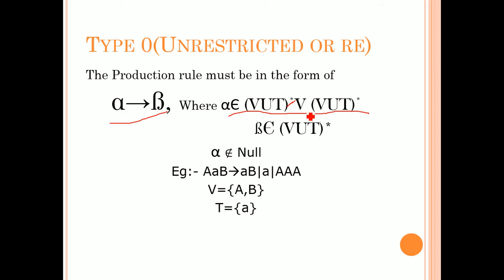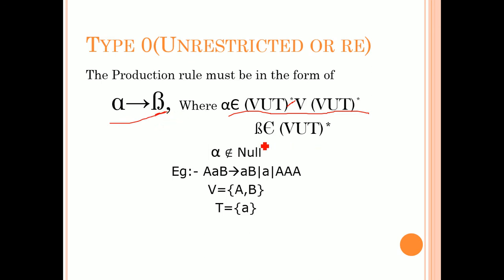Here you have to remember that the alpha does not belong to null. So a variable is compulsory, and a null value cannot be there. So what does combination mean? For example, variable union terminal whole star. For example, I am considering one occurrence of variable and also one occurrence of terminal and maybe a repetition. Similarly here also maybe variable one occurrence, maybe terminal one occurrence, like that you can take it. Similarly, here alpha is nothing but the left hand side production rule and beta is nothing but the right hand side production rule.